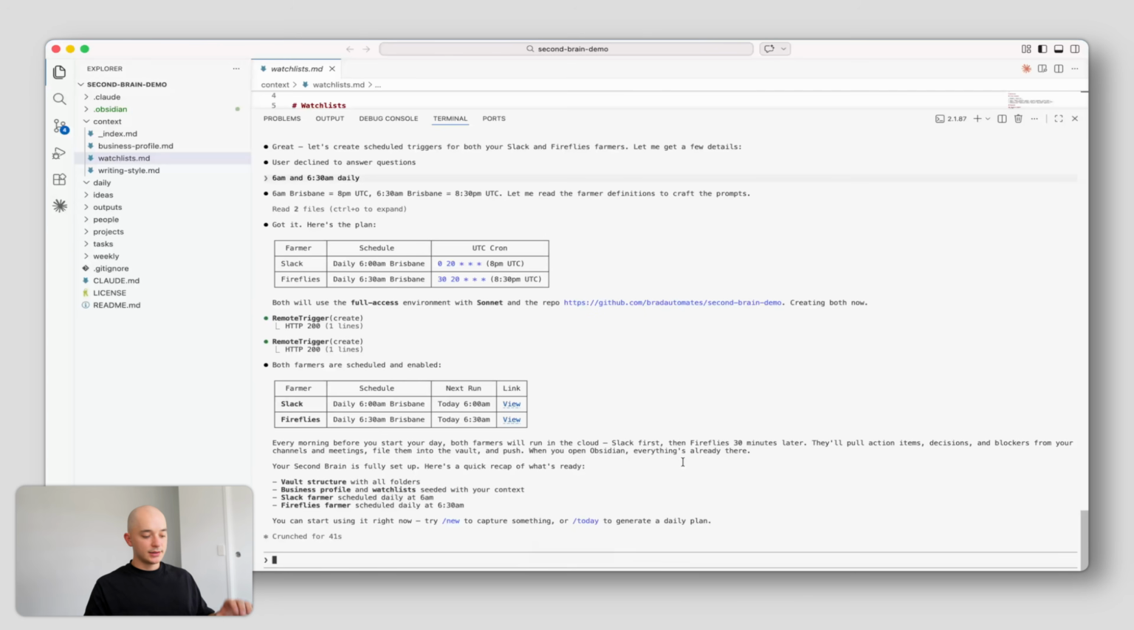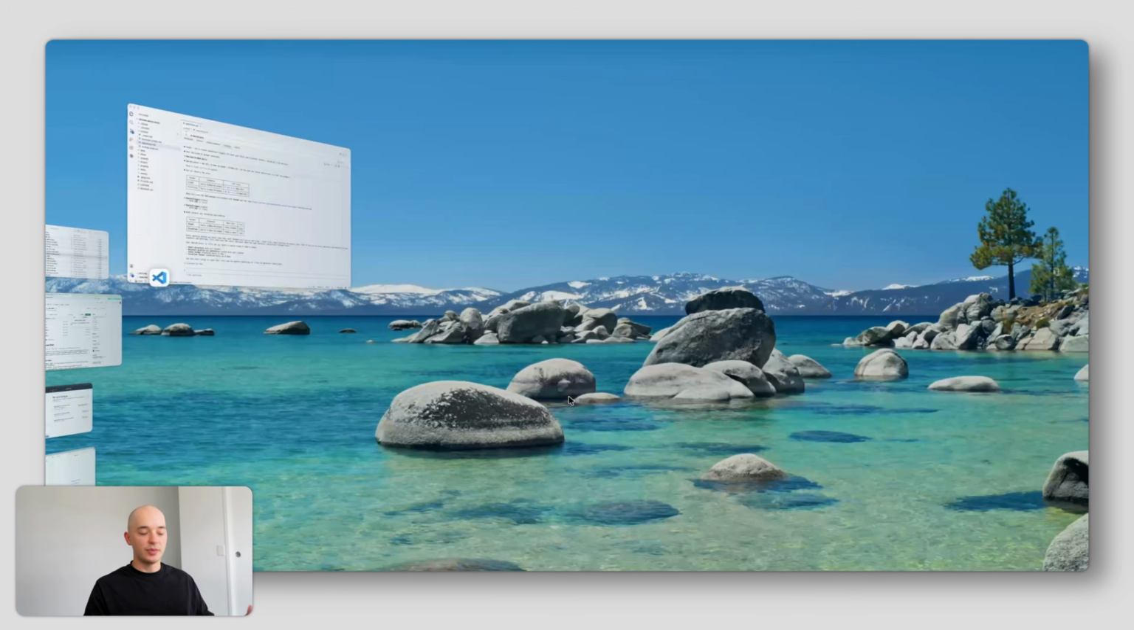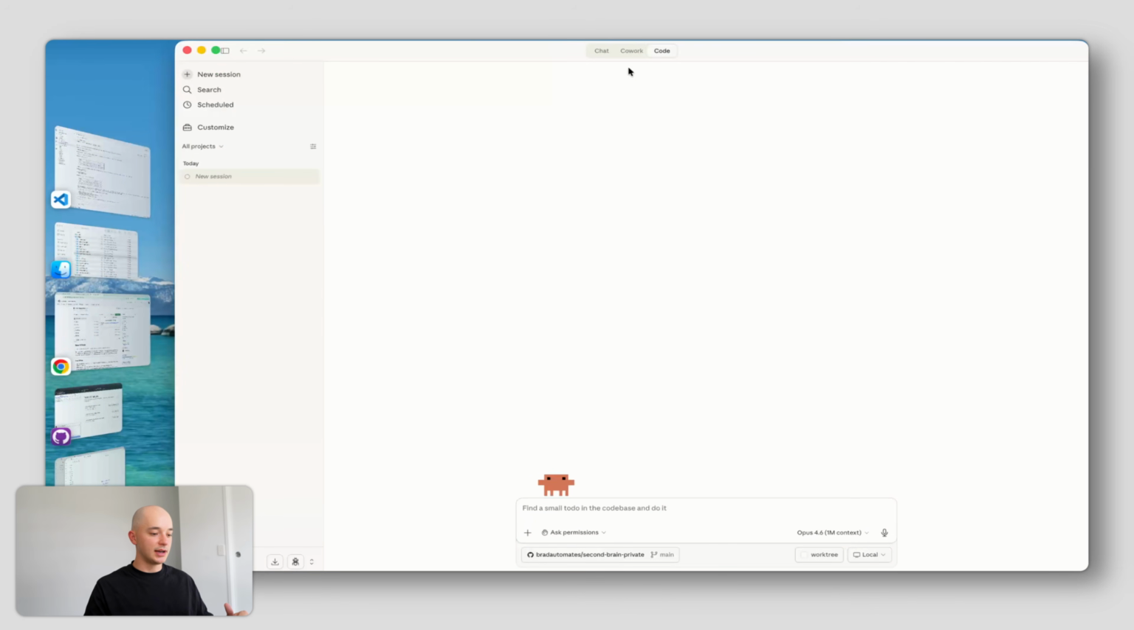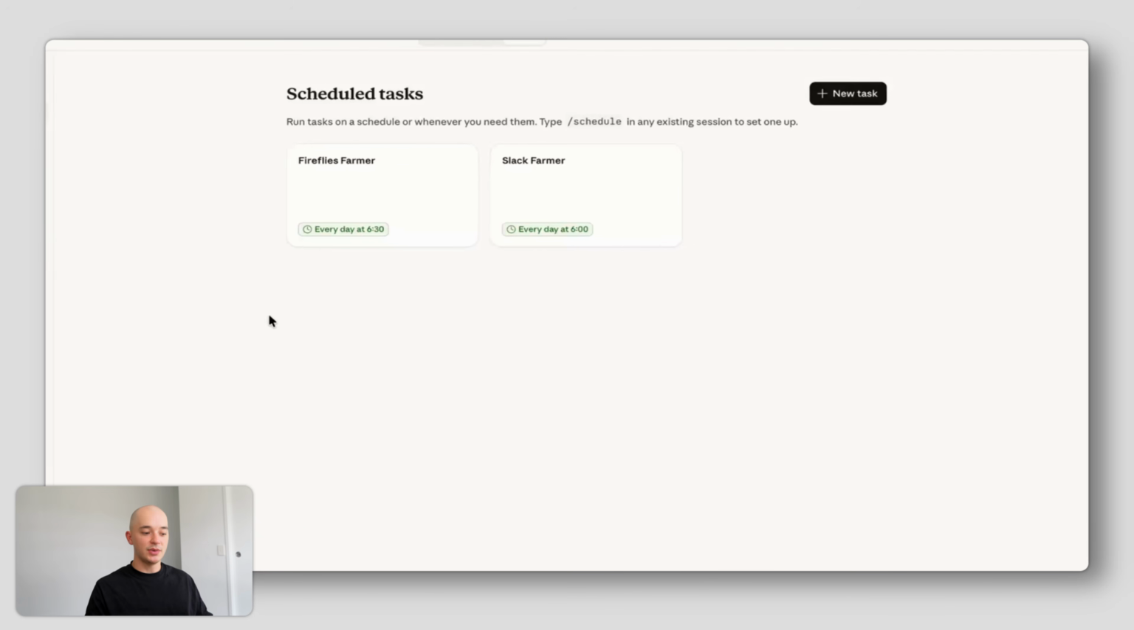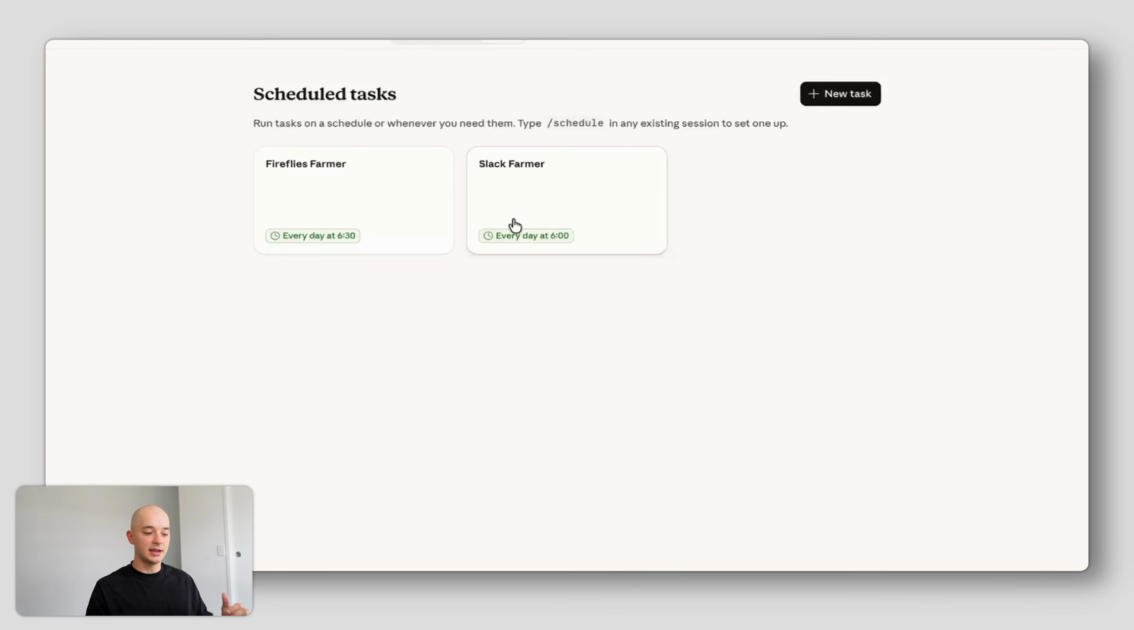So I'm going to set one for 6 a.m. and one for 6:30 a.m. Both farmers have been scheduled in my Claude Code account. I'm going to go to my Claude desktop, or you can do this in the web app as well, and have a look at those scheduled tasks. If I go to the code tab at the top right there, and then go to scheduled, you can see I have two farmers set up, a scheduled farmer for Fireflies and a scheduled farmer for Slack. This is where you can manage and delete these farmers or go and add some more later.